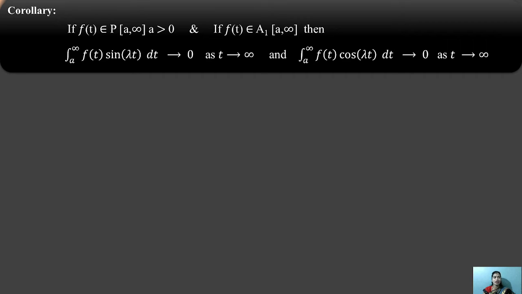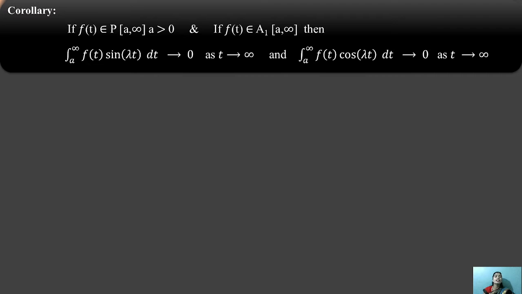We start with the corollary: if f of t belongs to P of a to infinity, where a is always greater than 0, and if f of t is an element of A1 of a to infinity, then we get two forms, for the sine as well as the cos. The integral from a to infinity of f of t sin lambda t dt tends to 0 as t tends to infinity.